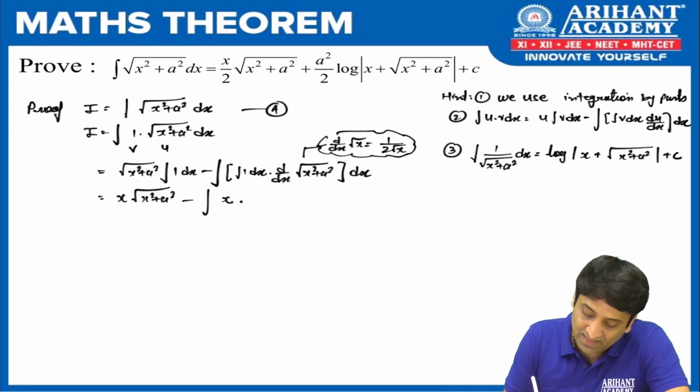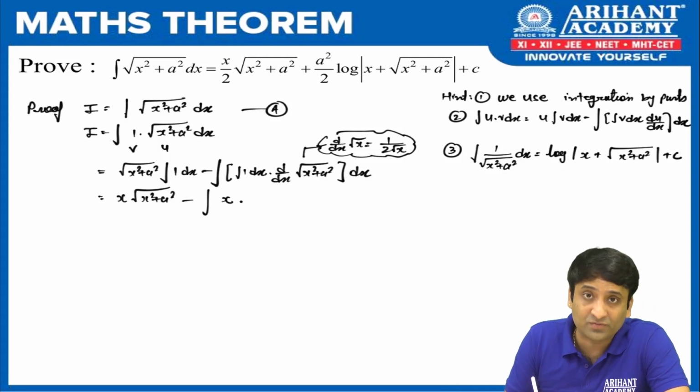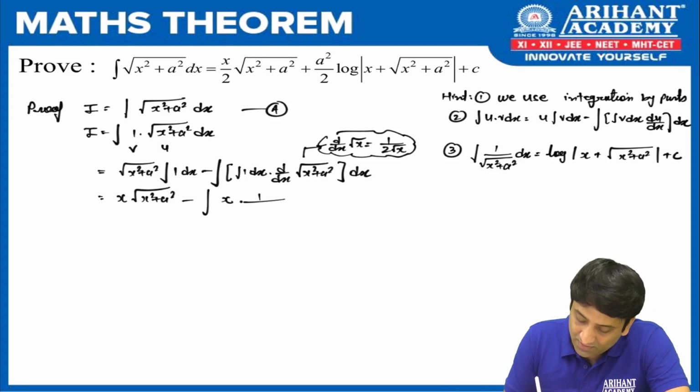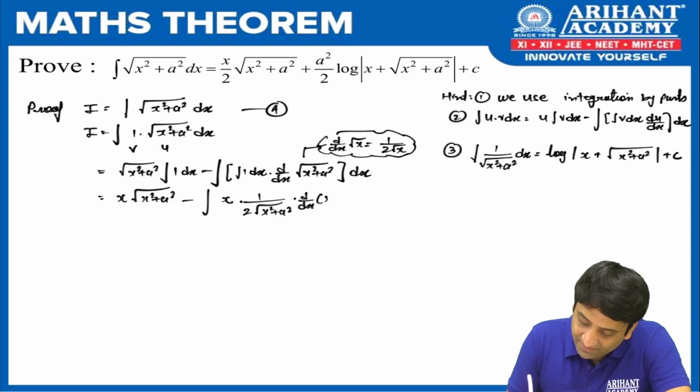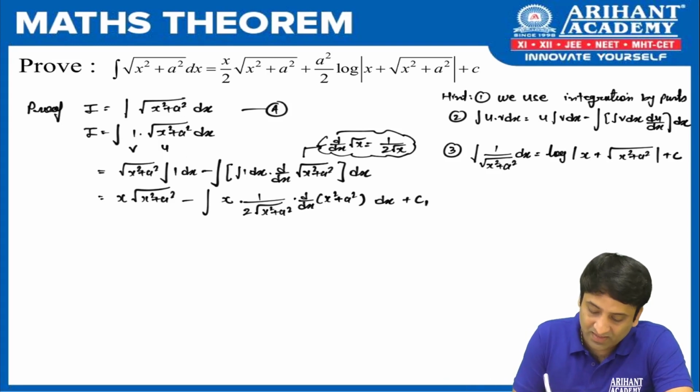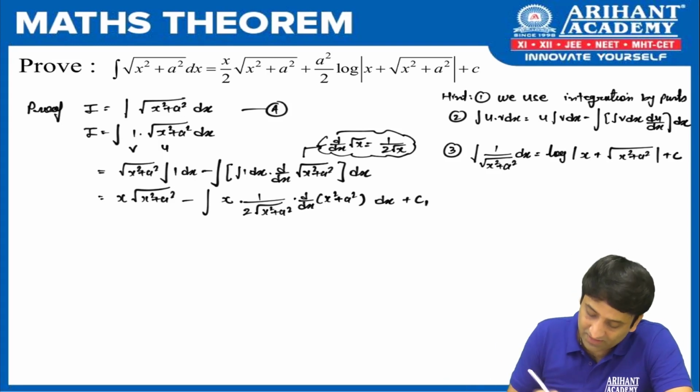So can you help me with the answer of this? What is derivative of root of x square plus a square? It is 1 upon 2 root of x square plus a square. हमने 1 upon 2 root x लिख दिया, लेकिन into क्या करना पड़ेगा? डेरिवेटिव जो x के जगह पे है, x square plus a square the whole dx plus c1. Why I wrote c1? Because 1 का इंटीग्रेशन हो गया है. चलो, let us proceed further फटाफट.